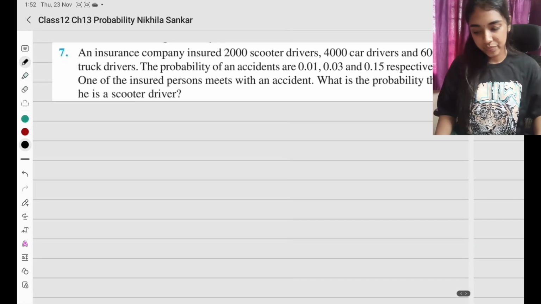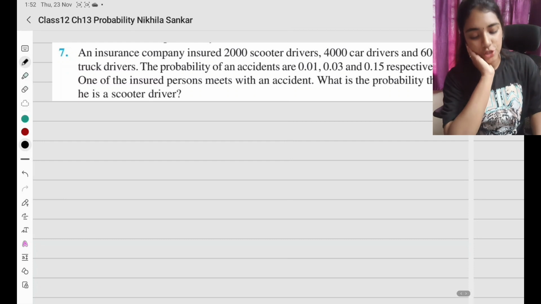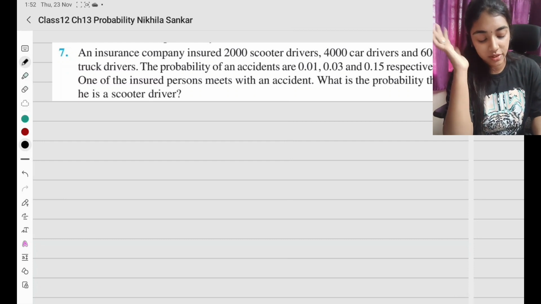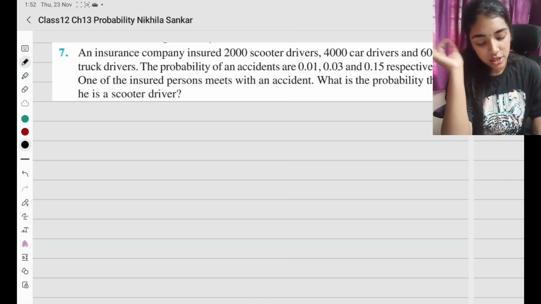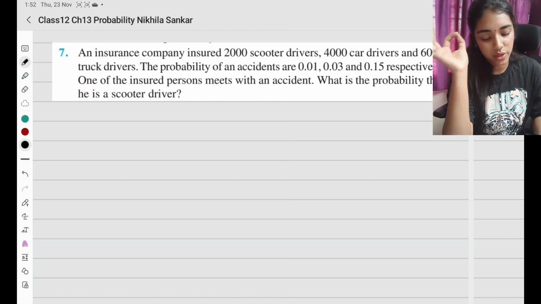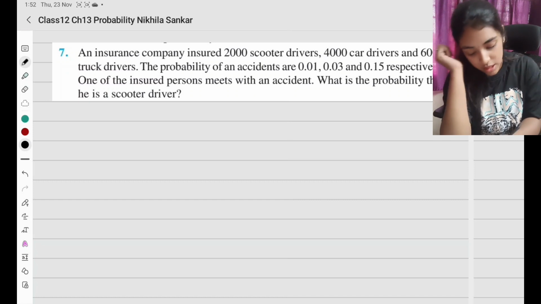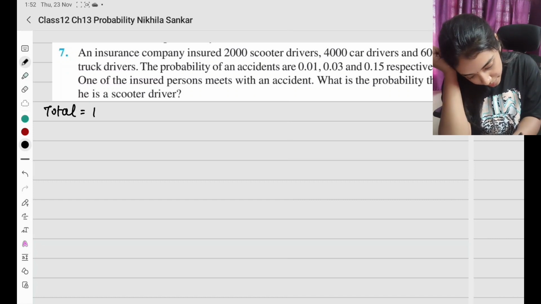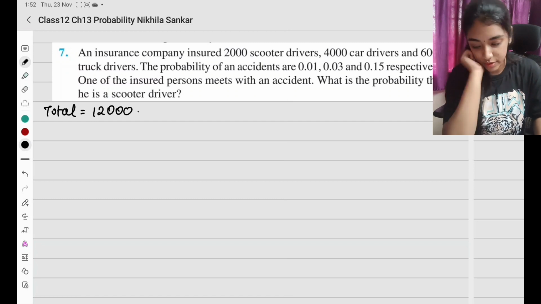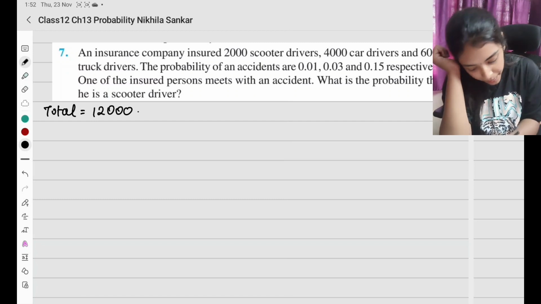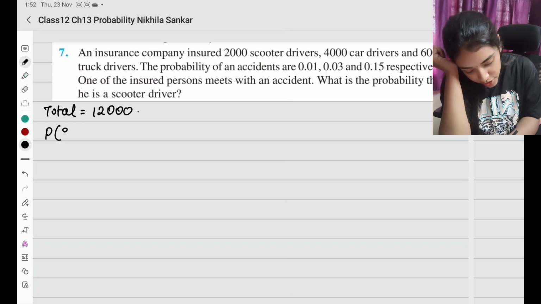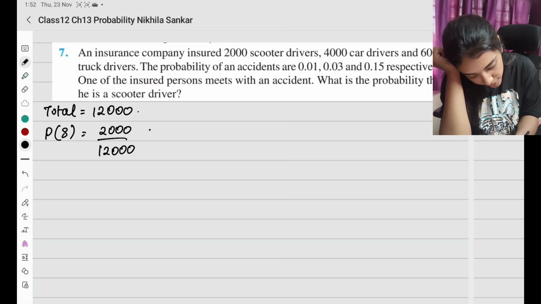Question number 7. An insurance company insured 2000 scooter drivers, 4000 car drivers and 6000 truck drivers. The probability of accidents are, okay, now how many drivers are there in total? 2000, 4000, 6000. So in total I have 12,000 drivers.